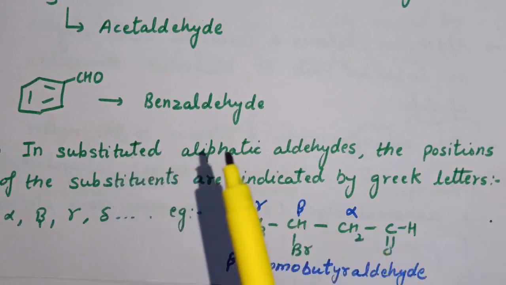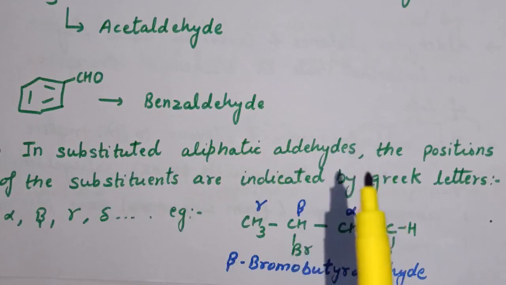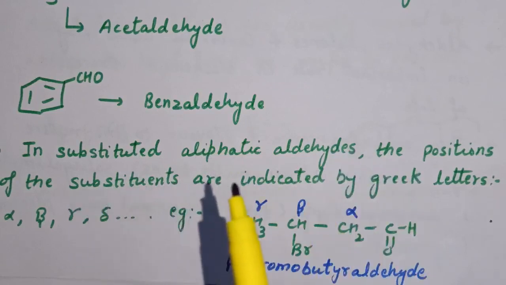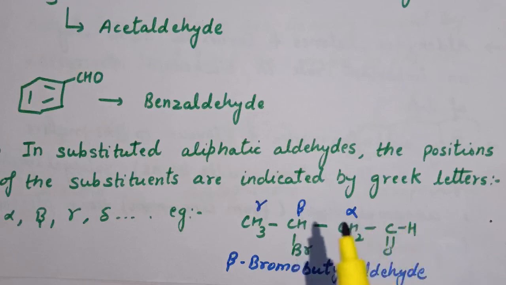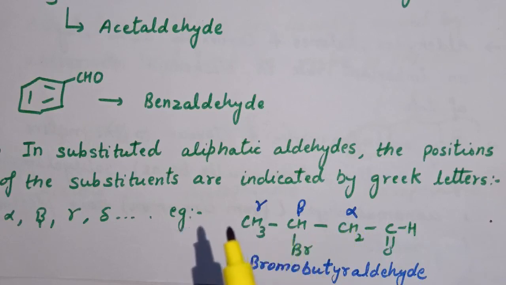So in case of substituted aliphatic aldehydes, the position of the substituents are indicated by Greek letters. If in a compound any substituent is present, the position is defined with respect to functional group. The next carbon attached to the functional group, that is to this aldehyde, is named as alpha. Next carbon is beta, then gamma and delta, and so on.